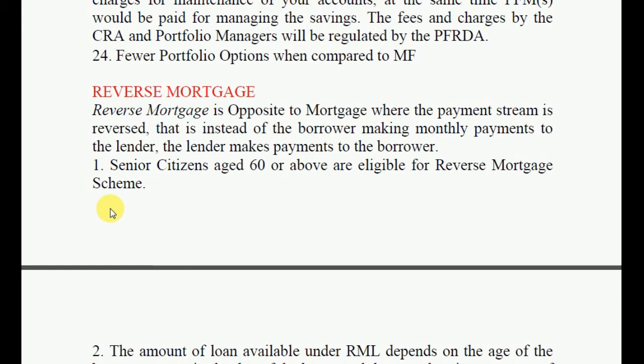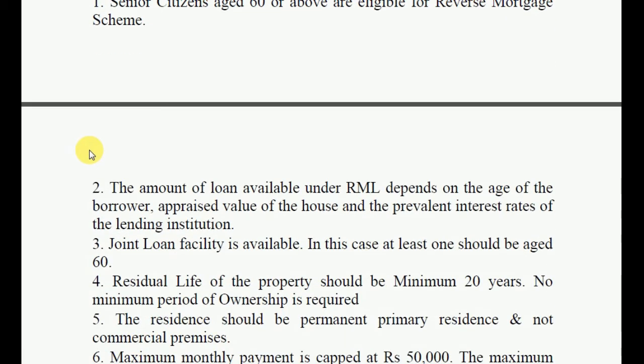Reverse mortgage. Reverse mortgage is the opposite of a mortgage, where the payment stream is reversed. That is, instead of the borrower making monthly payments to the lender, the lender makes payments to the borrower. Senior citizens aged 60 or above are eligible for the reverse mortgage scheme. The amount of loan available under RML depends on the age of the borrower, the appraised value of the house, and the prevalent interest rates of the lending institution.